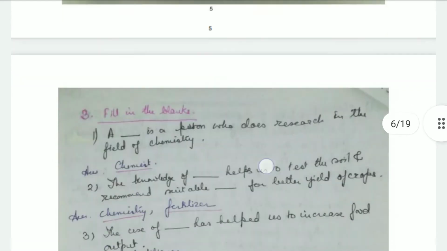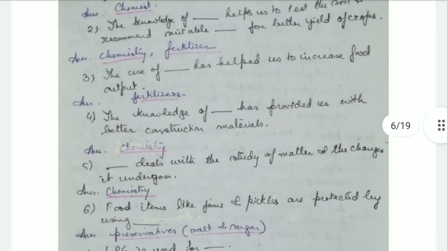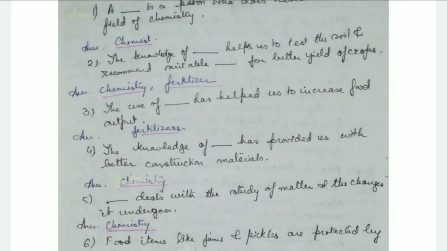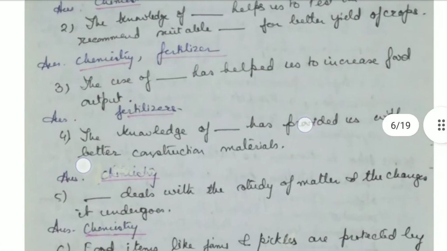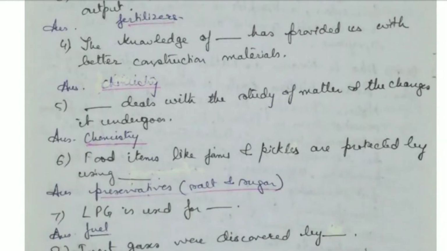Okay. Next, we come to some fill in the blanks. So, a chemist is a person who does research in the field of chemistry. The knowledge of chemistry helps us to test the soil and recommend suitable fertilizers for better yield of crops. The use of fertilizers has helped us to increase food output. Then the knowledge of chemistry has provided us with better construction materials. Chemistry deals with the study of matter and the changes it undergoes.